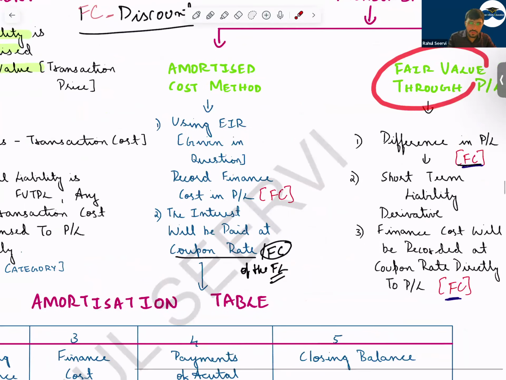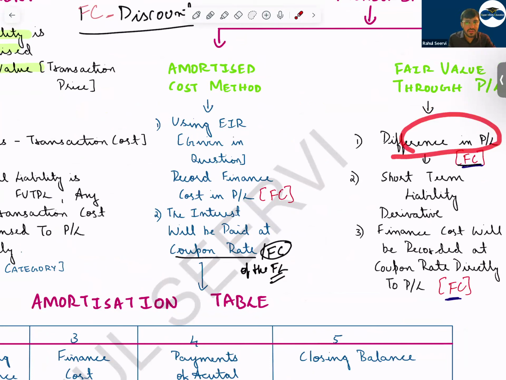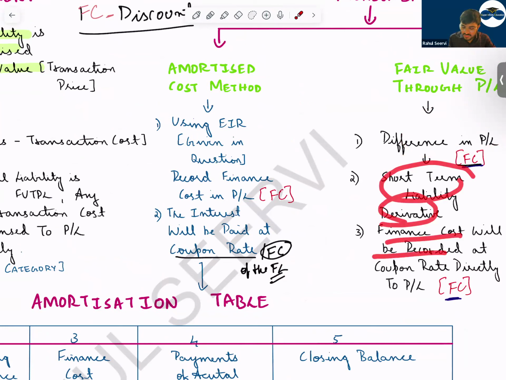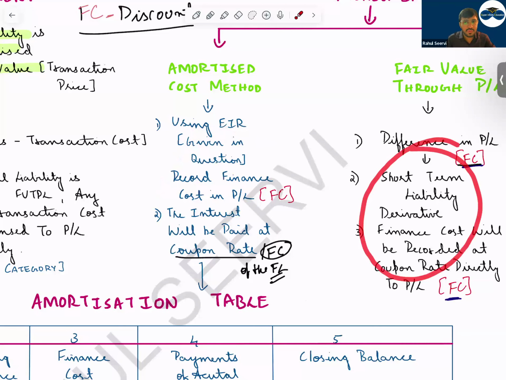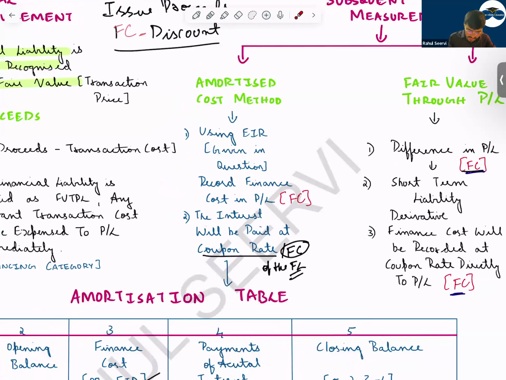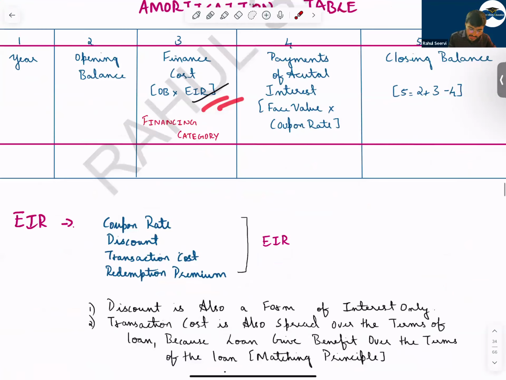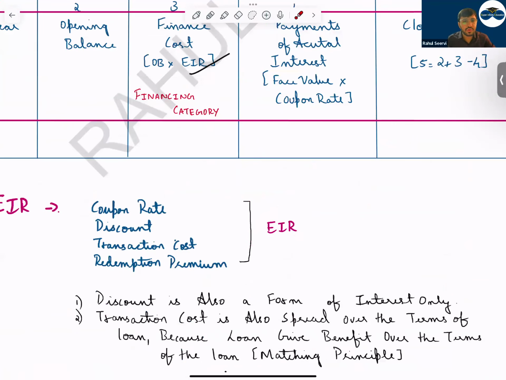For fair value through P&L, we take the difference into P&L, and it is for short-term liabilities like your derivatives, and finance cost will be recorded based on the coupon rate here. Here in amortized cost, finance cost will be recorded based on the EIR rate. So see, this is the table. The EIR rate will include what all? Your coupon rate, discount, transaction cost, and redemption premium.